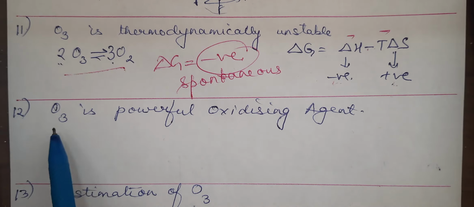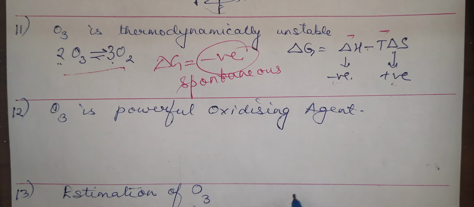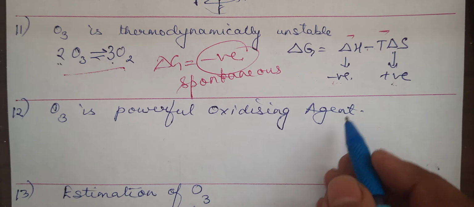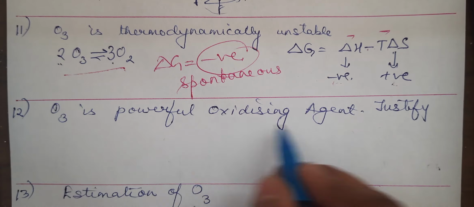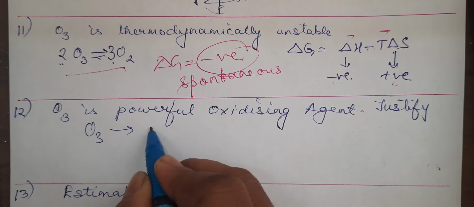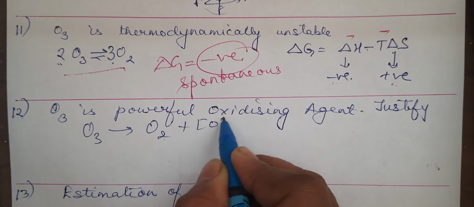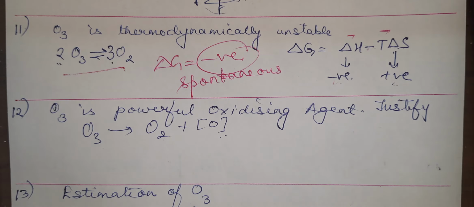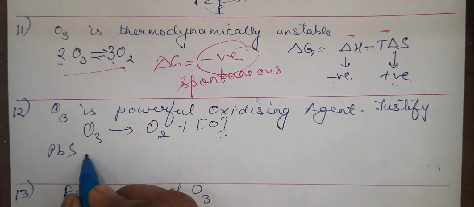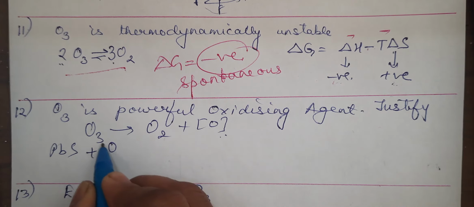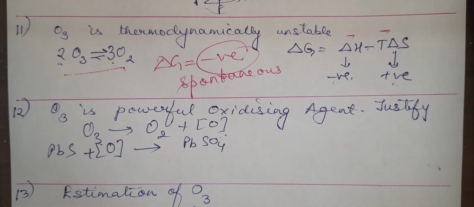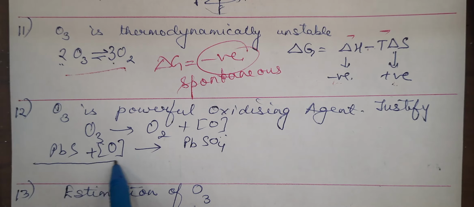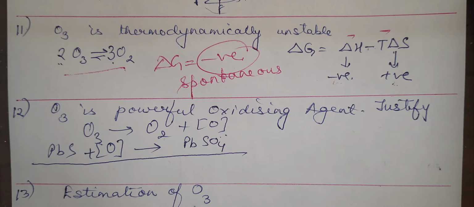Next question. Ozone is a powerful oxidizing agent. Why can be asked, or it can be asked like justify, right? So when it is asked why it's a good oxidizing agent, you will write O3 dissociates and gives O2 plus O. That O is liberated, which can carry out oxidation. If justify is asked, you can take one particular equation where that nascent oxygen which is given out is converting PbS to PbSO4, right? So when you add the two equations, you will get the final equation.